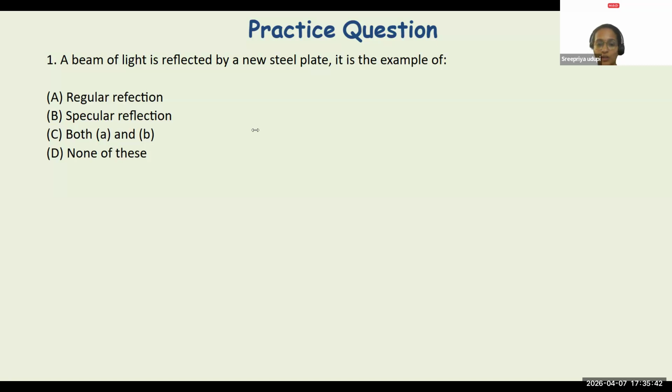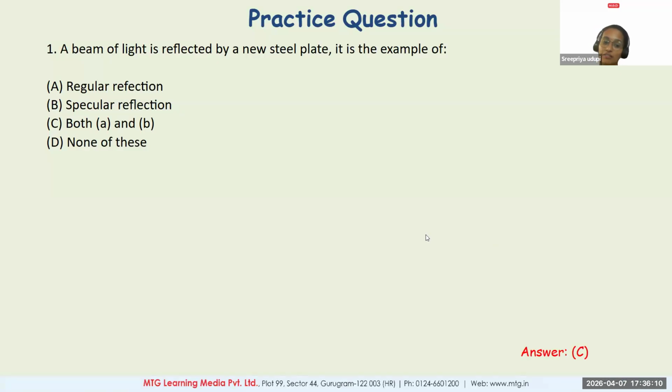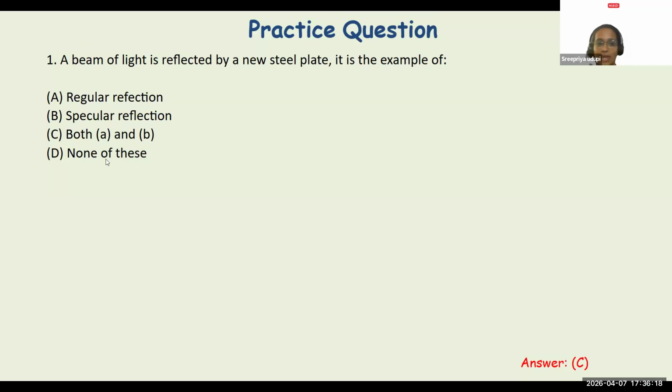Very good, very good, all of you. I could see Melinda, Ishan Chaudhary, Ishan Jadhav, Harshit, Sitakshi. Yes, Ishwari, Saket, everyone is answering. Very good, all of you. Rohan, Samya, Jay, very nice, everyone. Yes, perfect. It is talking about a steel plate. So, a steel plate explains regular reflection, a polished surface, and specular reflection is another name for regular reflection. Hence, the option is both A and B. Correct, Arnesh? Thanks for explaining. Yes?